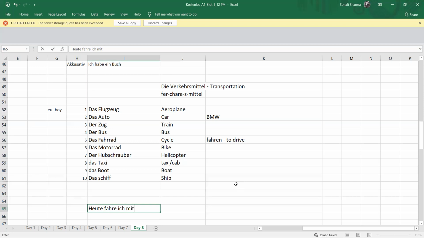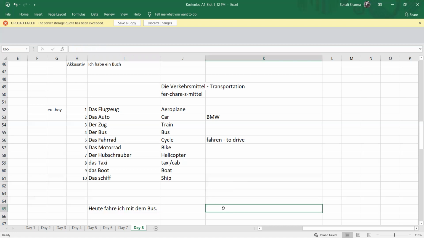and this mit is dative, which is another part after your accusative. We will be learning about dative soon. What happens in dative is that the article gets changed. So for der Bus, it will become dem Bus. So mit dem Bus is the correct answer. How you can put it in a sentence: Heute fahre ich mit dem Bus. Today I will travel with the bus.